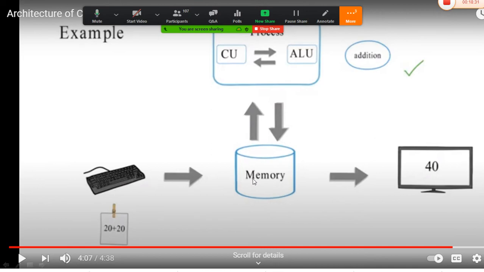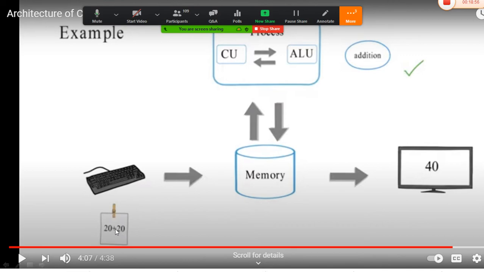Input will be transferred to the memory, and this memory will transfer the input to the CPU, that is the processor, where this processor consists of two parts. One part is called the control unit, and the other part is called the arithmetic logic unit. Control unit will store that data and transfer it to the ALU. ALU will perform the operation based on the operator that you have specified here.